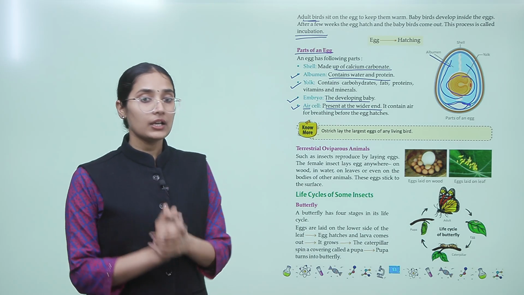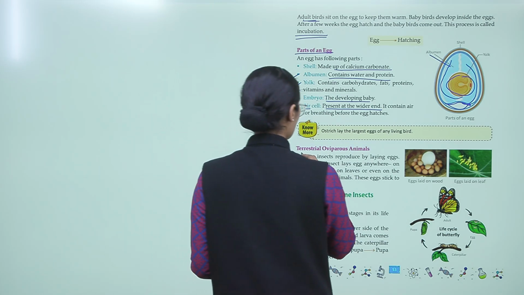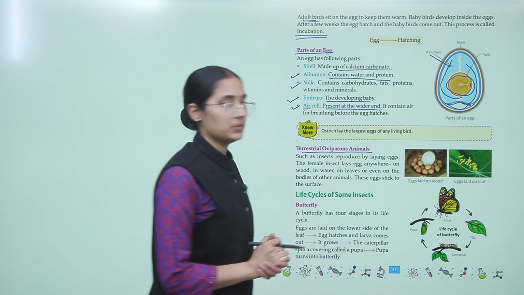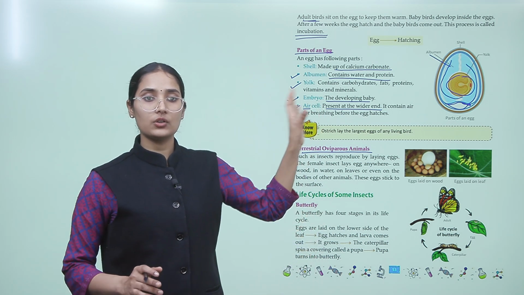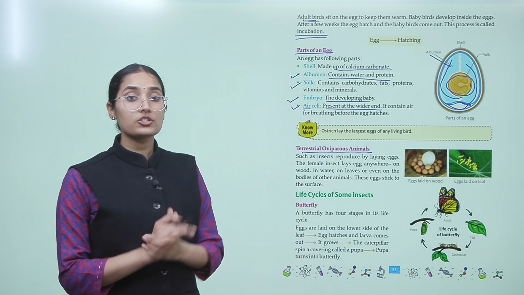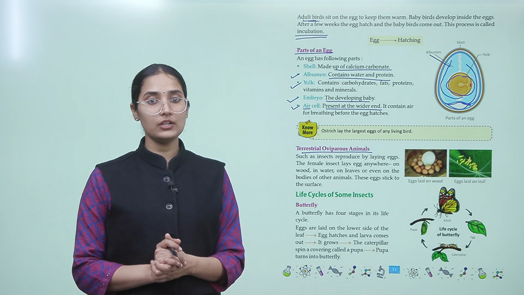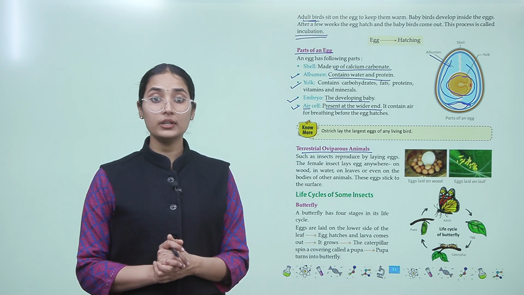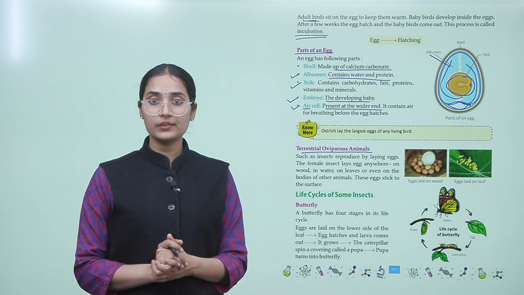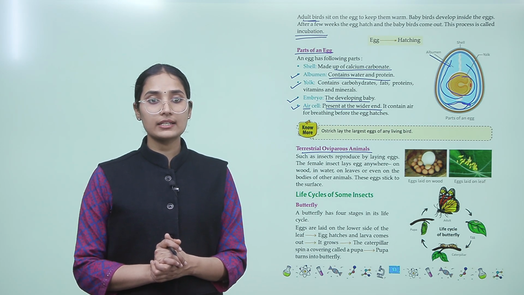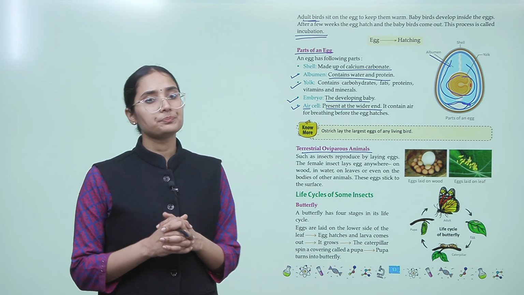Okay. Now let's learn about the terrestrial oviparous animals. So these were aerial. Now let's go to the land. Insects reproduce by laying eggs. The female insect lays eggs anywhere on the wood, in water, on leaves, or even on the bodies of other animals. These eggs stick to the surface.